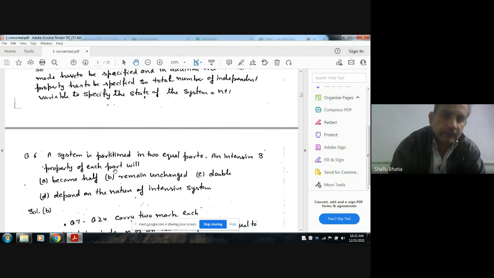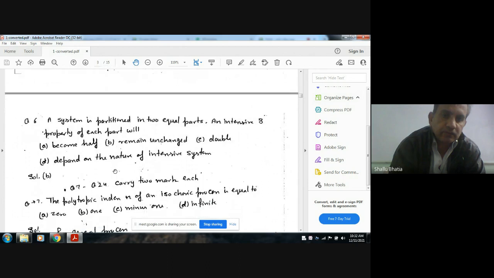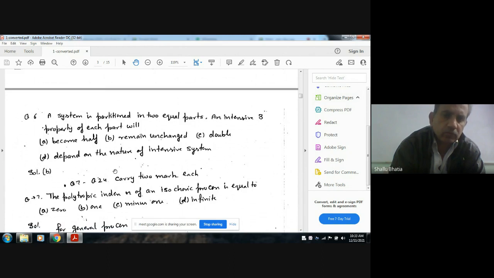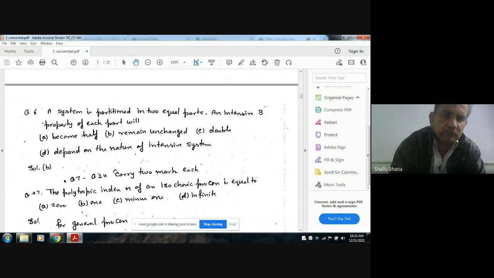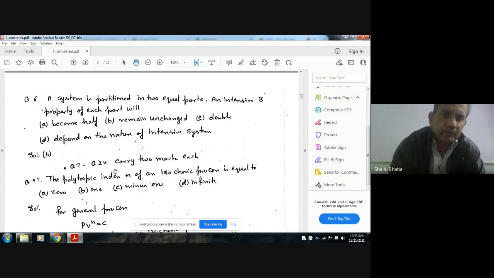Next, a system is partitioned into two equal parts. An intensive property of each part will: option A, become half; B, remain unchanged; C, double; D, depend on the nature of the system. As it is an intensive property, it will remain unchanged because it doesn't depend upon mass or volume. When it is partitioned, it is divided into two parts or two volumes. So the answer is B.